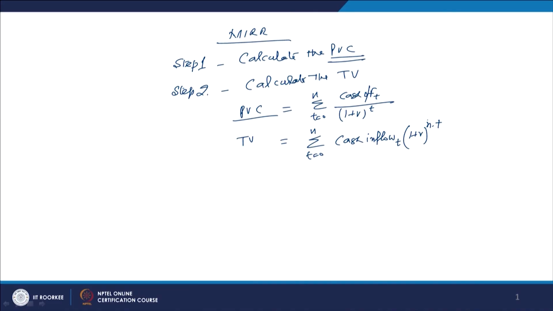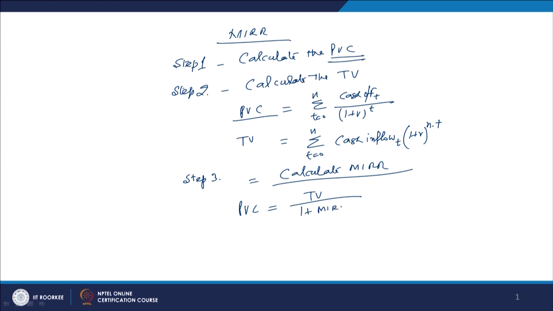Then we will go for step number 3, which is to calculate the MIRR, modified internal rate of return. For calculating the modified internal rate of return, you have to use this model: PVC is equal to TV divided by (1 plus MIRR) to the power n. This is the model with the help of which the MIRR can be calculated.